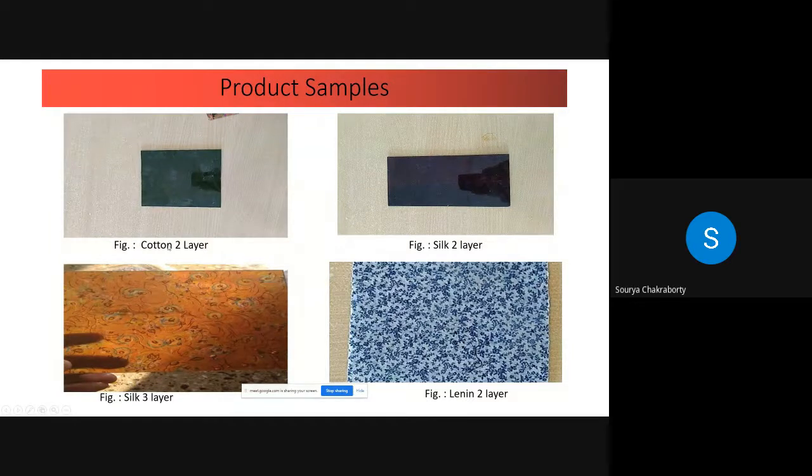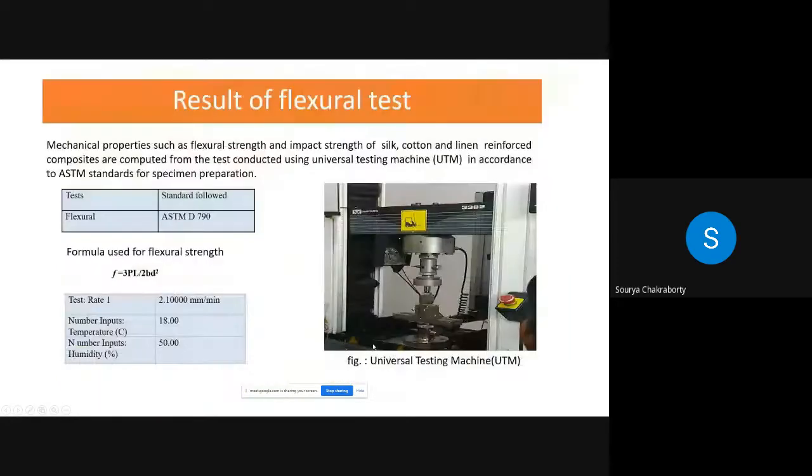These are the cotton 2-layer, silk 2-layer, silk 3-layer, and linen weave made products. And the result of the flexural test. For the flexural test we use a universal testing machine, and the standard followed is ASTM D790. The formula used for the flexural test is 3PL by 2BD square, where P is the peak load and L is the length between the span.